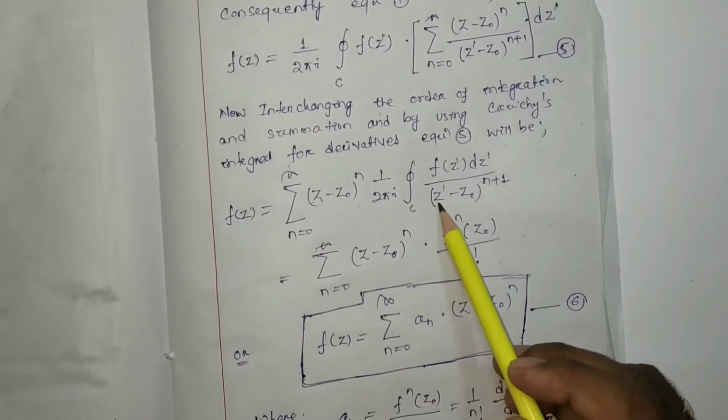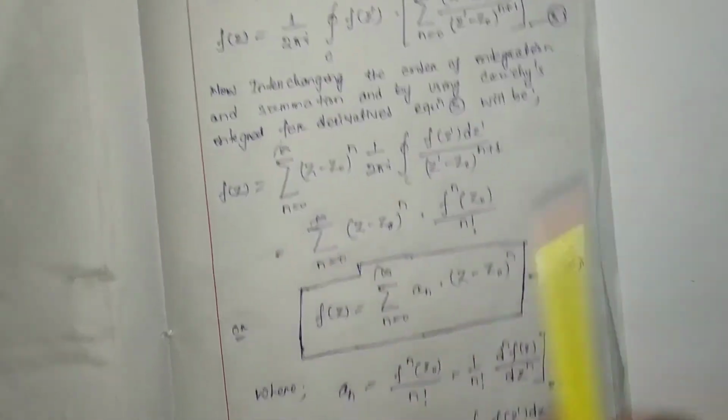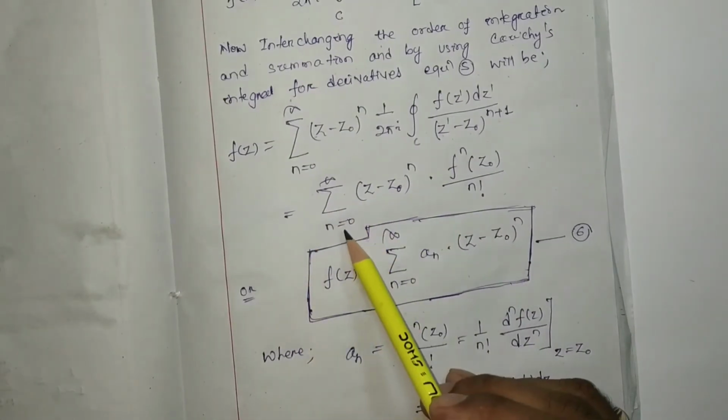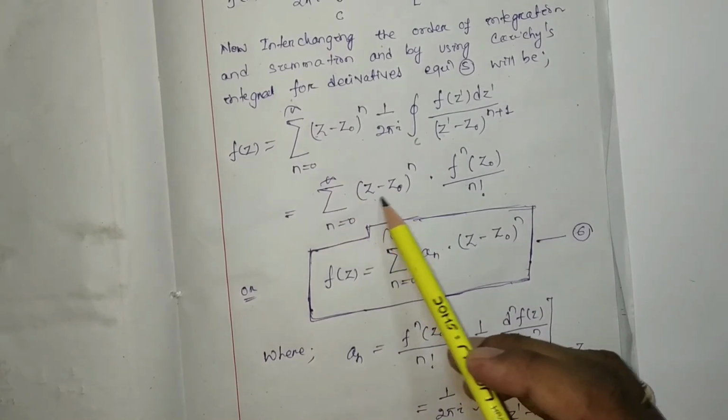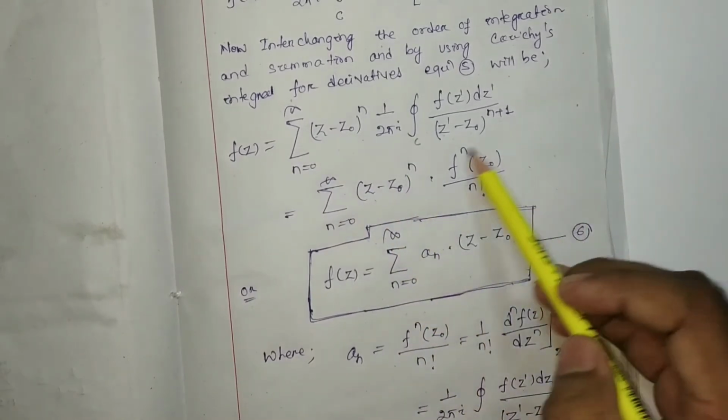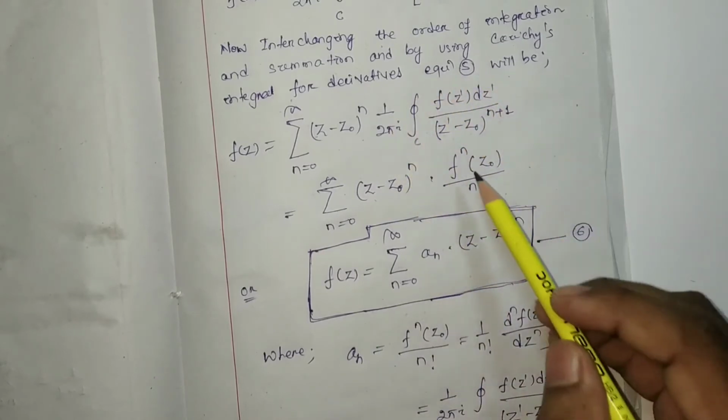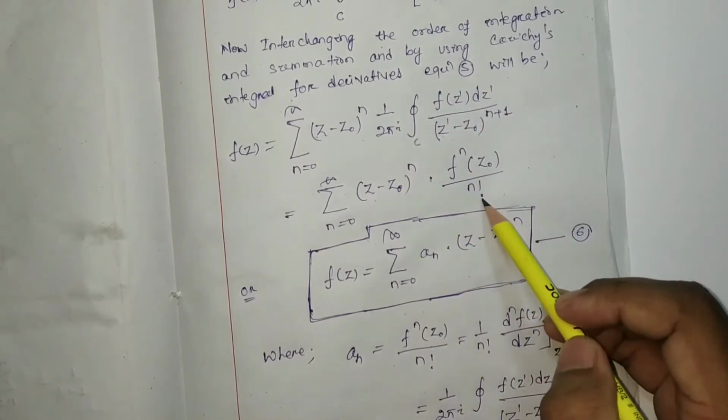This is equal to the summation over n equal to 0 to infinity of (z minus z0) to the power n into this value. This value is nothing but f^n(z0) by n factorial.